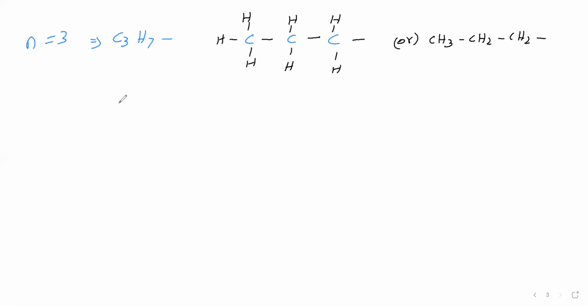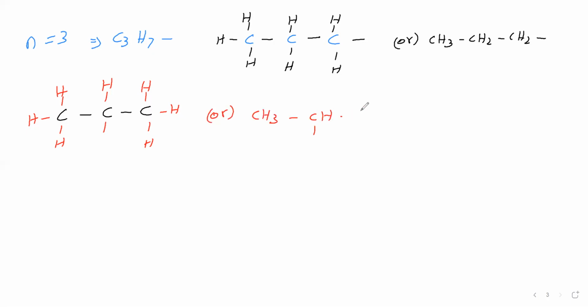This we can write in another manner, that is 3 carbon atoms. Let us write. Now we will write hydrogen atoms. 3 hydrogen atoms to this carbon, 3 hydrogen atoms to this carbon, 1 hydrogen to this carbon, and single bond will give. This we can write in another manner, that is CH3, single bond CH3, like this we have written. So C3H7 we have written in two manners.